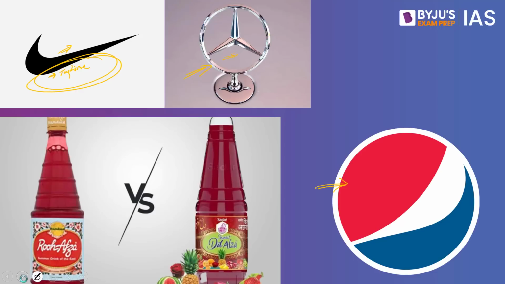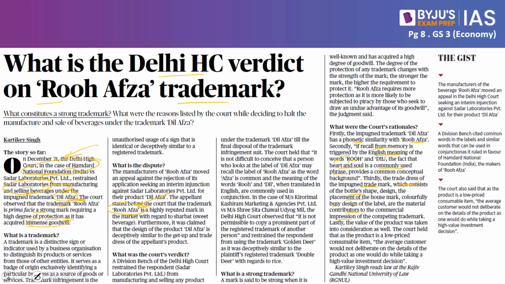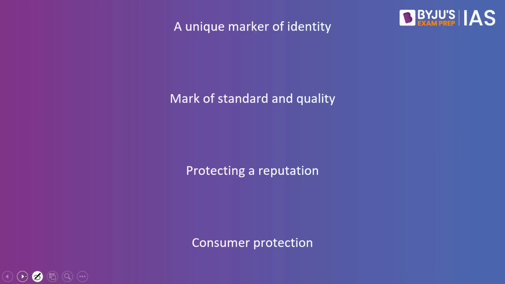That is, you have the bottle color, and the shape of it is also literally similar. So the court goes on to conclude this judgment in favor of Hamdard National Foundation, where it says yes, this is a violation of a trademark, and then it has imposed an interim injunction. Finally, the value of the product was taken into consideration as well, and ultimately it has come up with the interim injunction. So what we have is Sadar Laboratories, which would not be able to release its product in the market until this issue is sorted. So what is the importance of the trademark?